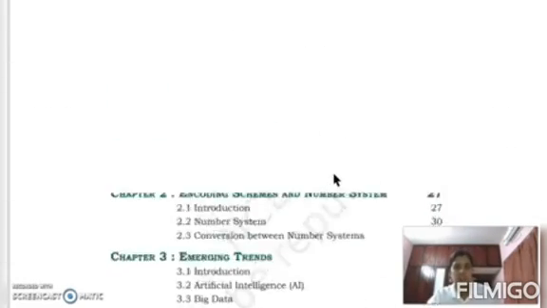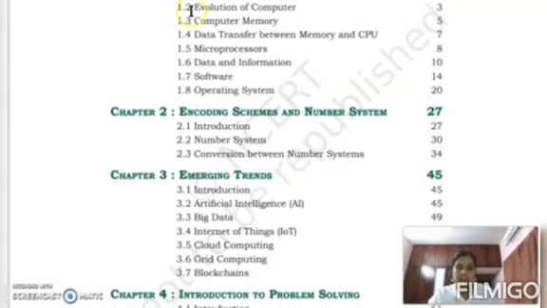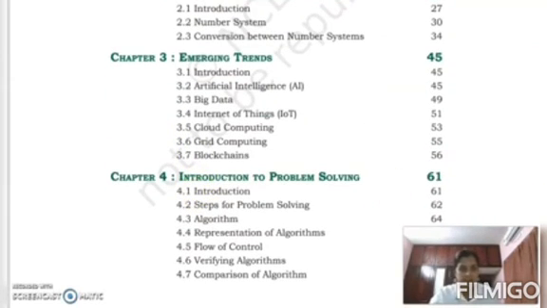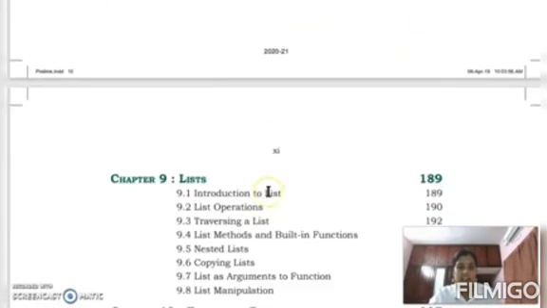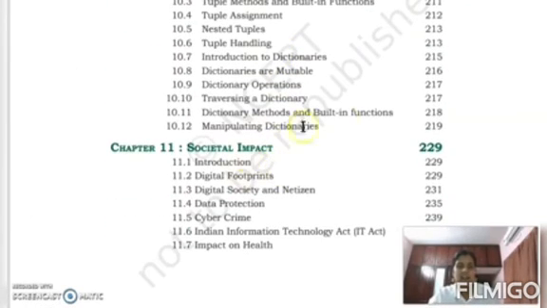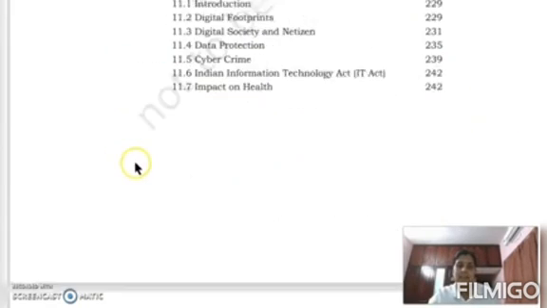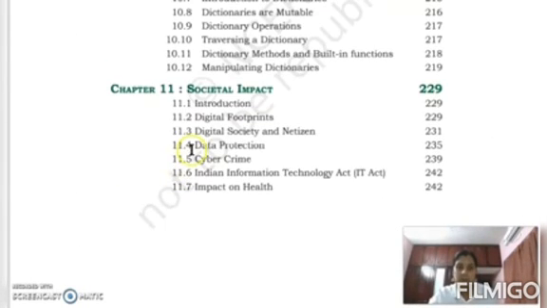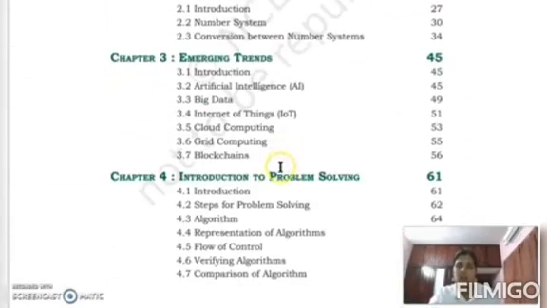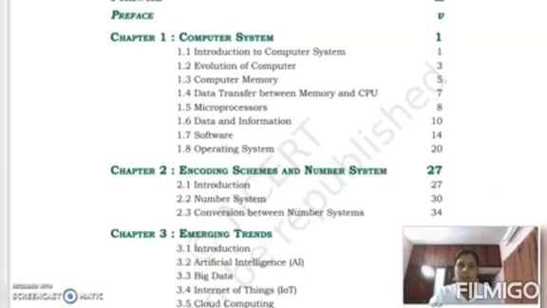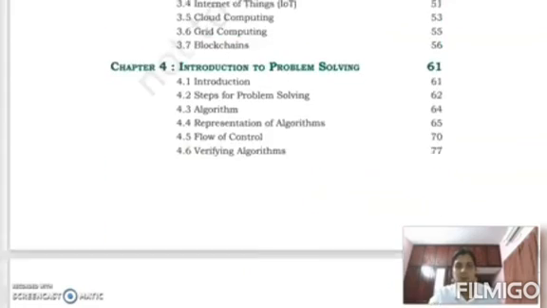So first 3 modules are from first unit, then chapter 4, 5, 6, 7, 8, 9, 10 for unit 2, and chapter 11 for unit 3. Like that, our syllabus consists of only 3 units, but in our textbook, these 3 units are represented by using these 11 units. So you have to study this textbook. You can download it from our CBSE website.